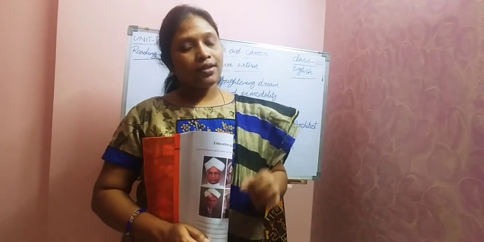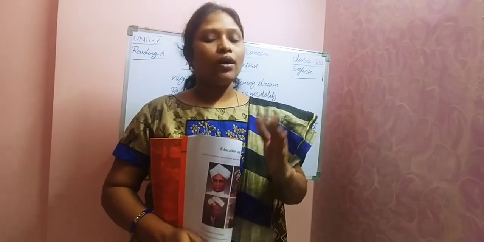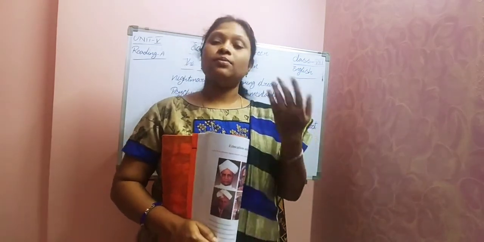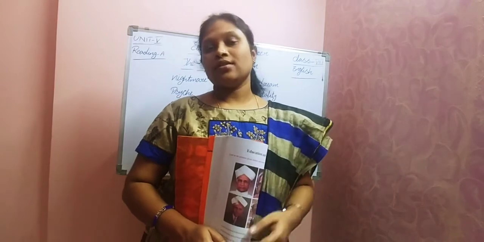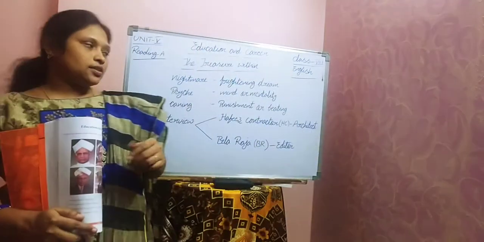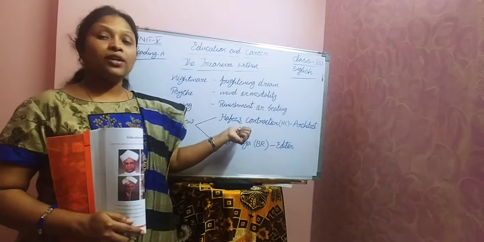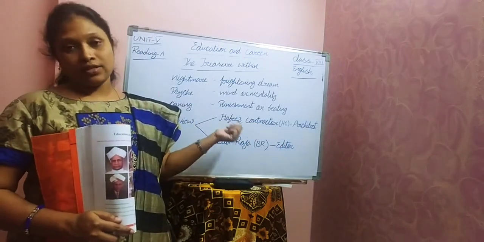The present lesson is also in the form of an interview. Interview means obviously two persons will be there, right? One is the interviewer, that means who takes the interview. Another person, obviously, the famous personality. So here two persons, who are they? The first person is Hafiz Contractor. He is the famous person in our lesson today.